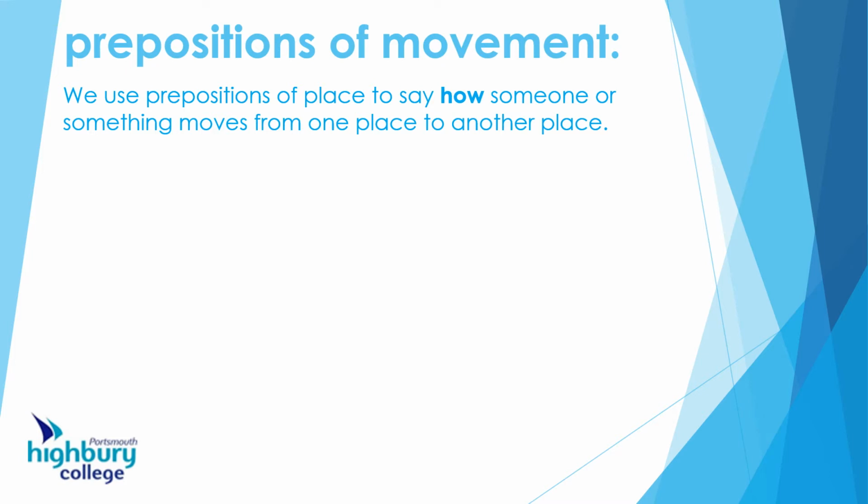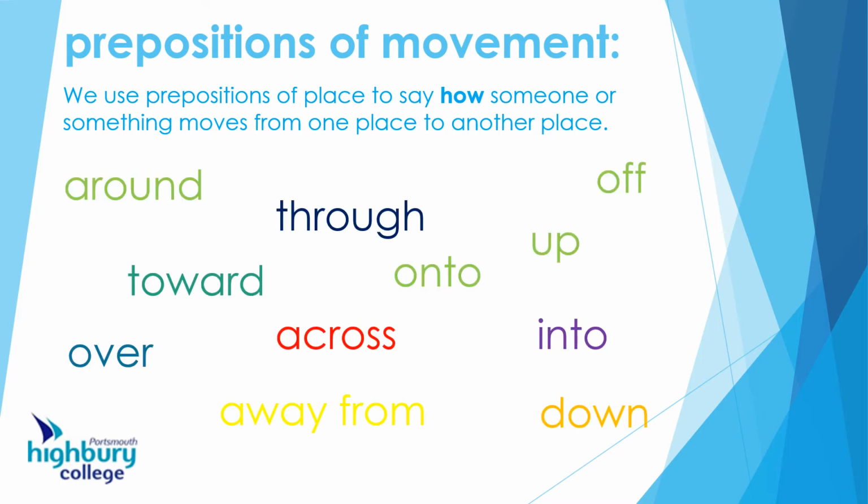The next group are the prepositions of movement. Now these are similar to the prepositions of place, but like it says, their name is talking about something that is moving. So the prepositions of movement say how someone or something is moving from one place to another place. Here are the examples. And we use these a lot in English, and you can see when we use them, we're talking about something that's moving. So they are all examples of prepositions of movement.